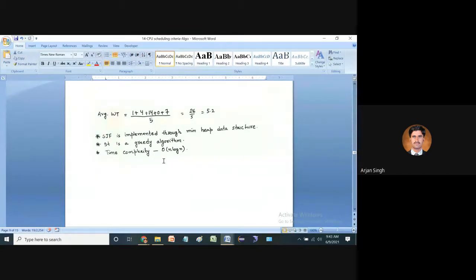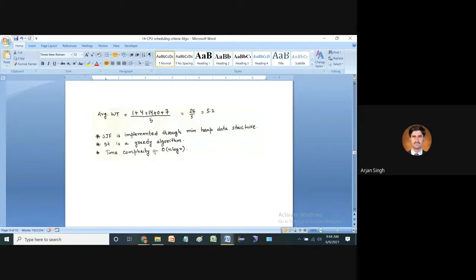Okay, there are certain features of shortest job first: it is implemented through a min heap data structure, and it is a greedy algorithm. If you are working with data structures, you can easily find out what greedy algorithms are, because these are topics of data structures. The time complexity is big O of n log n.